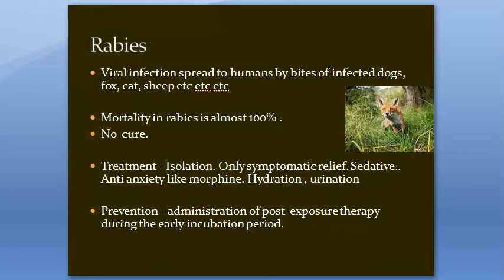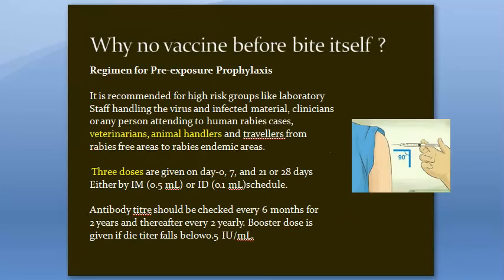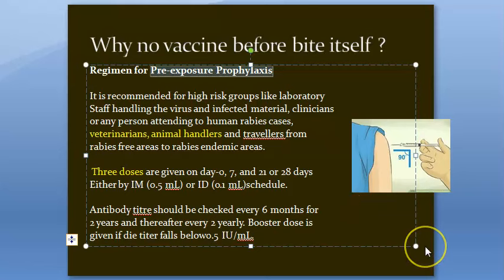If a person gets infected, mortality rate is 100%, but there is prevention: either pre-exposure prophylaxis or post-exposure prophylaxis. Usually, pre-exposure prophylaxis is given to veterinary doctors, animal handlers, even lab technicians.